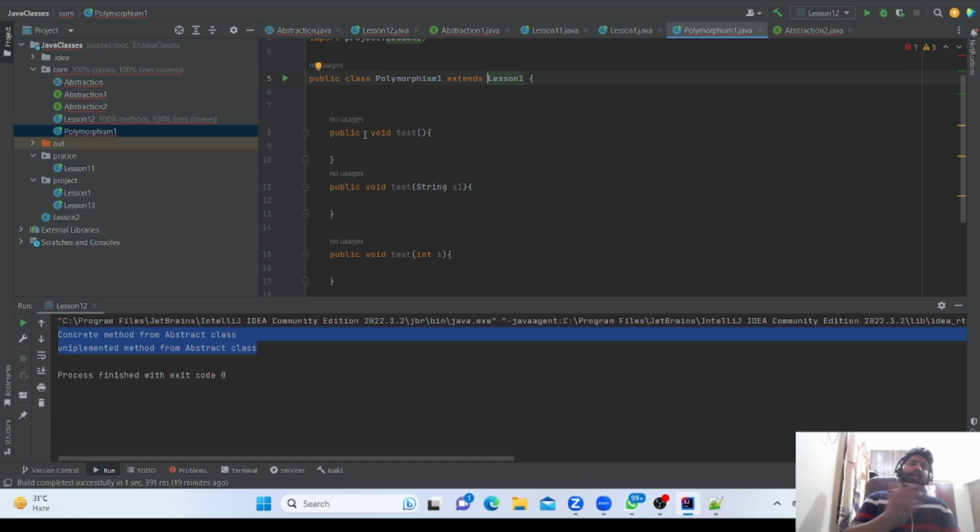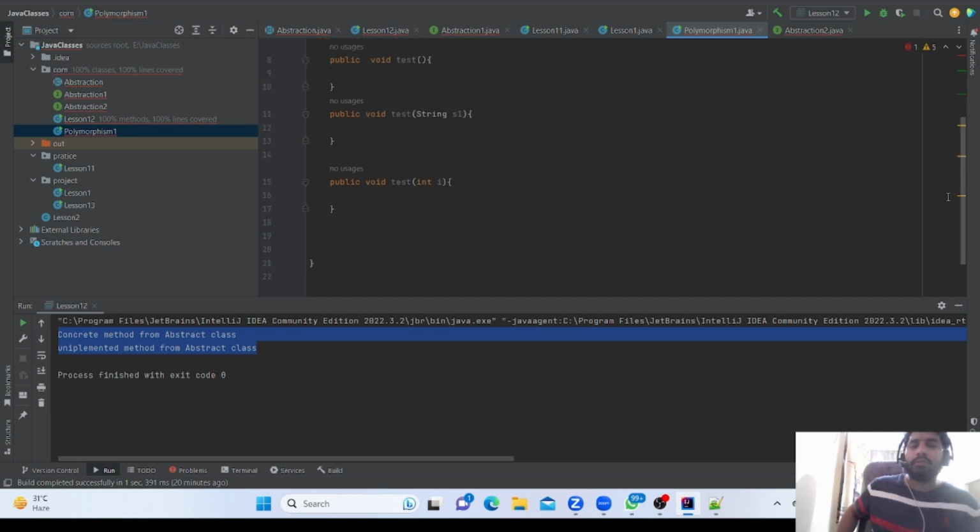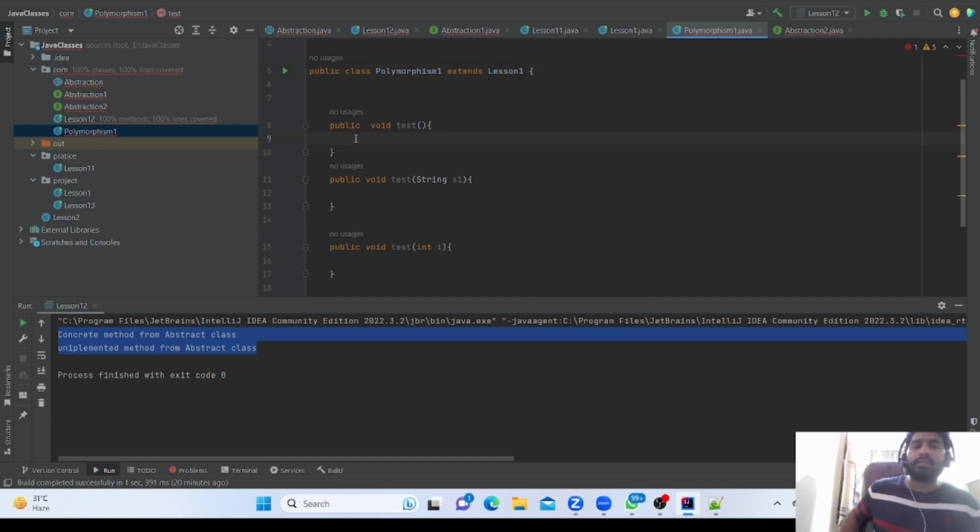Already given example. Parent access should be lesser or the same compared to the child. A compile issue will come when the parent has more access, meaning bigger access than the child. In that scenario it will give a compile time issue. So that is overriding. Overriding is like we are getting all the properties, like this public void test.